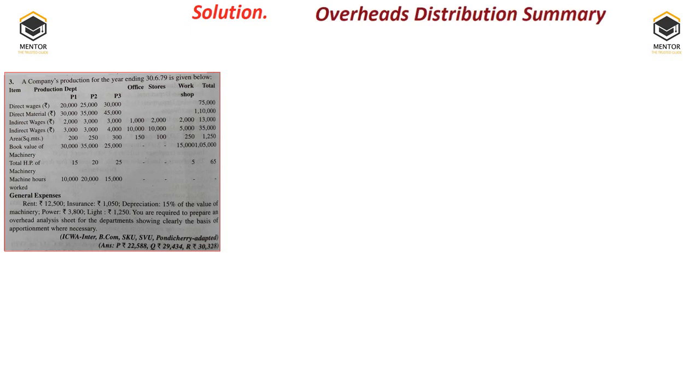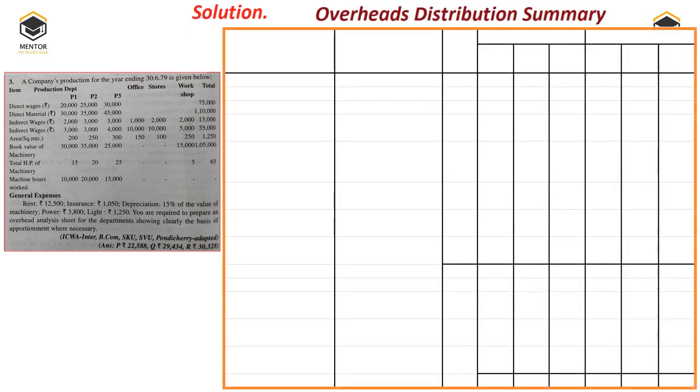We need to prepare an overhead distribution summary. For that I have already prepared one table. As it is a lengthy question having 6 departments including production and service departments, the first column is item, second is basis of apportionment, then I have created the total column, then production, then service department segregation. In production we have 3 departments, that is P1, P2 and P3. Further service departments are office, stores and workshop. So like this the departmental division has been done.